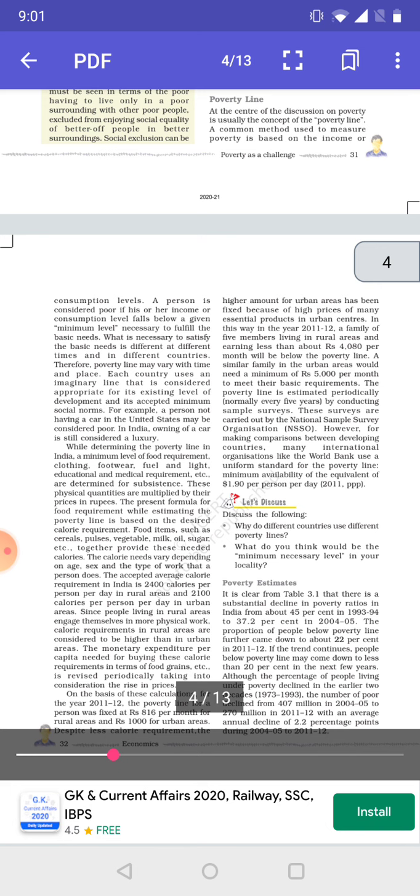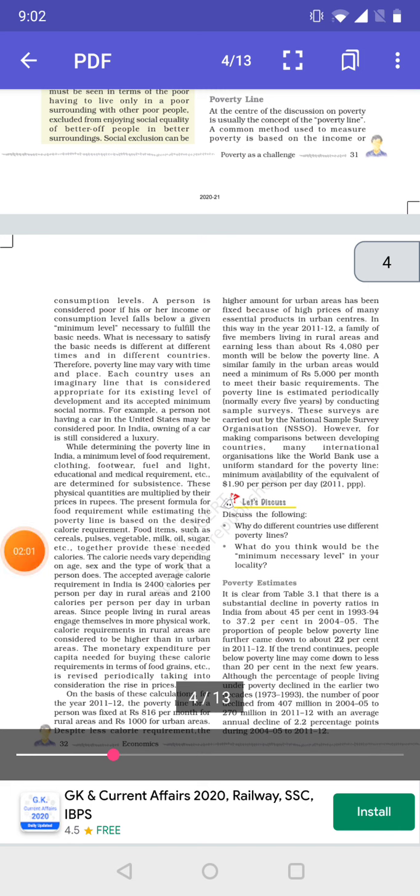This is because different norms for the poverty line are set in the US and different norms are there in India. An average person in India could be considered poor in the US because there is a difference in the minimum standards of living.